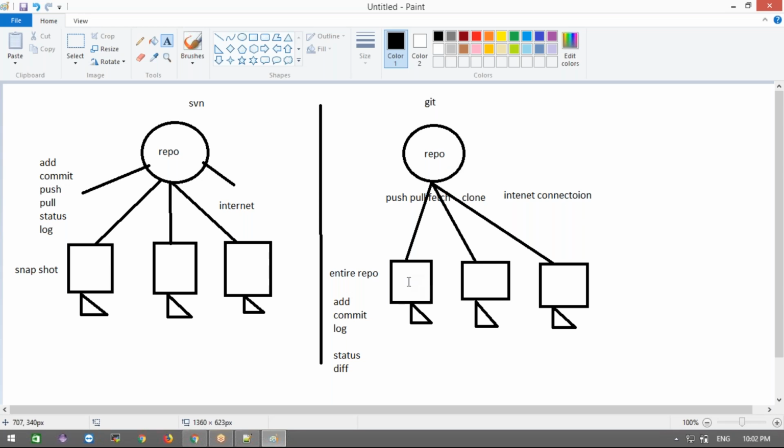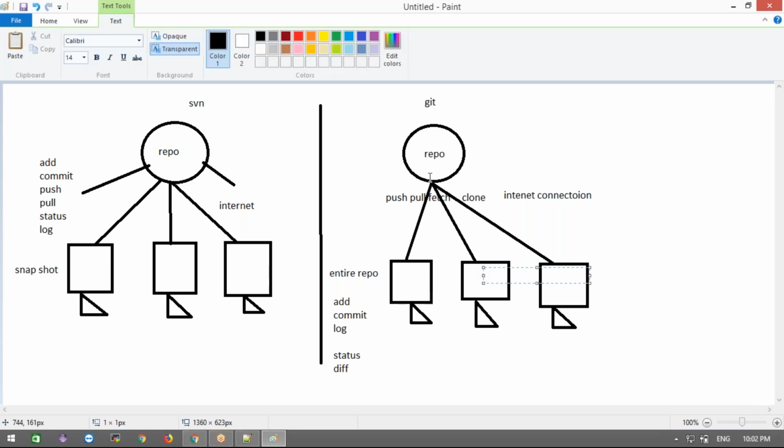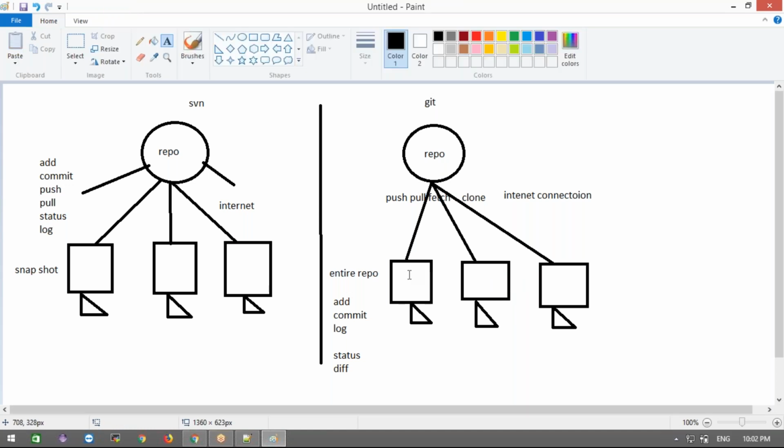For example, this morning at 10 o'clock you downloaded the code from GitHub. At 11 o'clock this other person pushed some code, and at 12 o'clock your work is done and you try to push. But someone has pushed code into the same repository you are working on, and that code is not available locally. So whenever there are changes in the remote repository, you take the latest code and then push it. Only then will it allow you. It strongly recommends that you get the entire code into your local system.